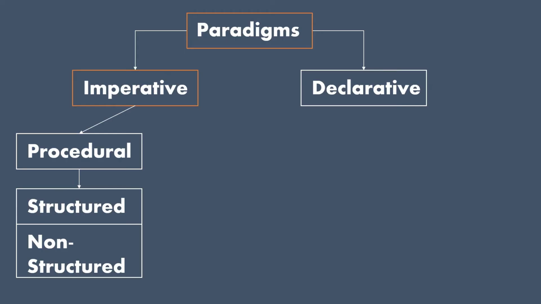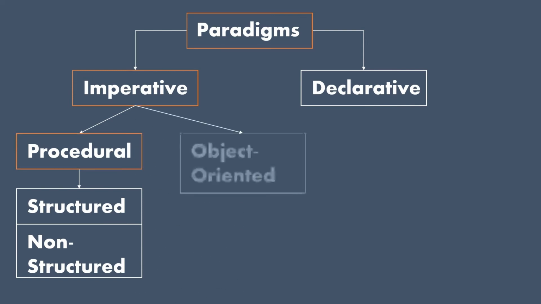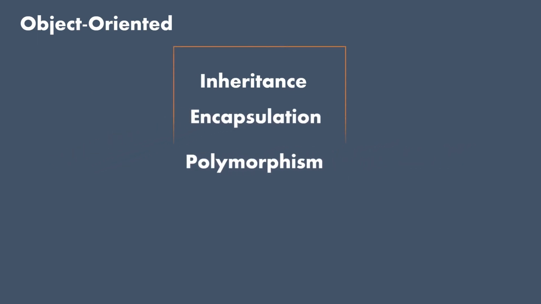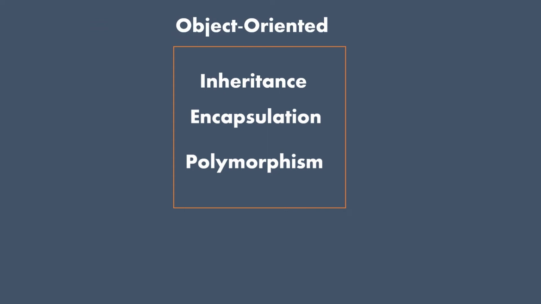Okay, so we are done with the procedural paradigm. The next to look into in the imperative paradigm is the object-oriented. Let's look into this one. Object-oriented is one of the most widely used programming paradigms these days. There is no clear definition of what makes a language object-oriented, but let's see the most commonly used one. A language is object-oriented if it contains the functionality of encapsulation, inheritance, and polymorphism. If a language contains all these three, then that language can be called an object-oriented language.